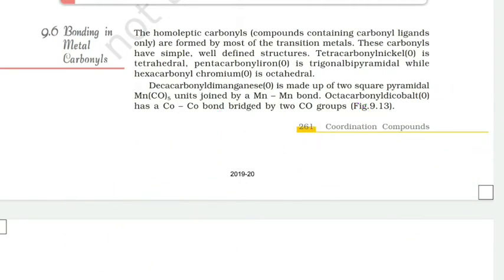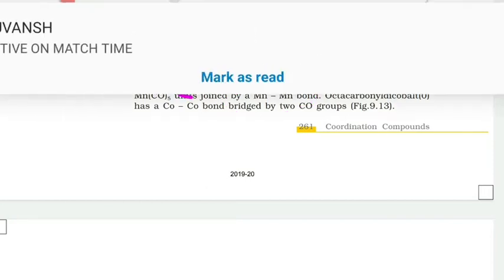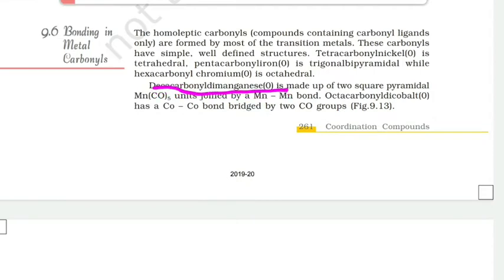As well as, friends, one compound is also there with two metal bonding, means Mn-Mn bonding is found in this compound. This compound is known as decacarbonyl dimanganese, 0 oxidation state.